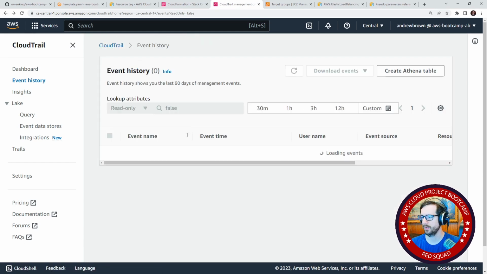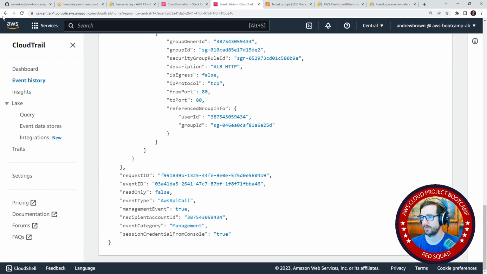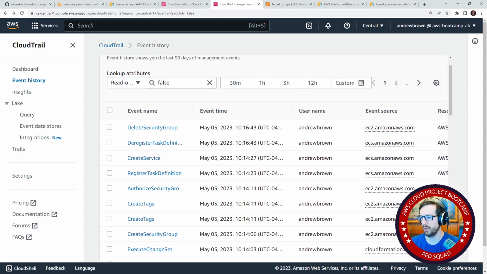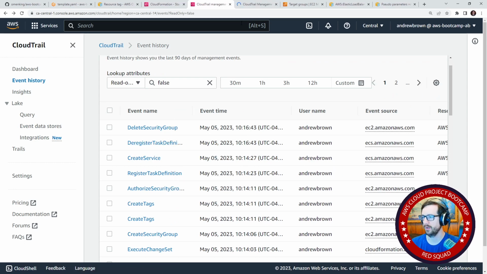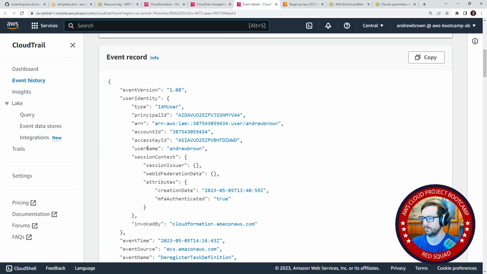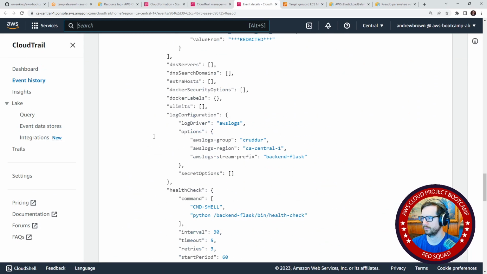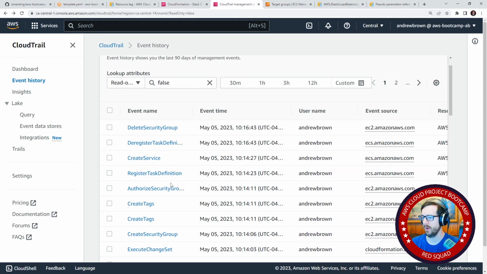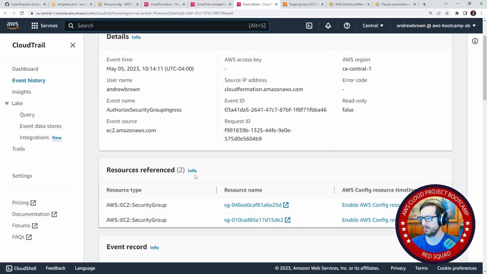Let's go back a step here. Because it should show up here, authorized security group. It can't be that one. Is this up to date? Let me just refresh this. No, it's not. We weren't looking at the up to date one here. So I think it shows up like when it deregisters or deletes things. So let's go there. Let's check the deregistered one. Nope. Maybe it's back a step here. So authorized security group ingress. I don't think it's that, but let's just keep looking.